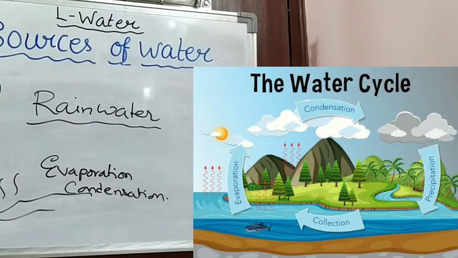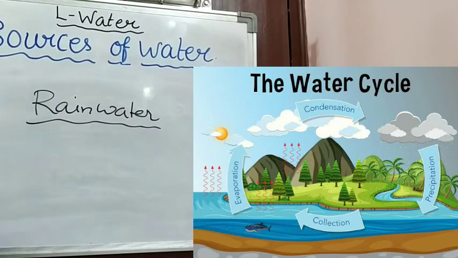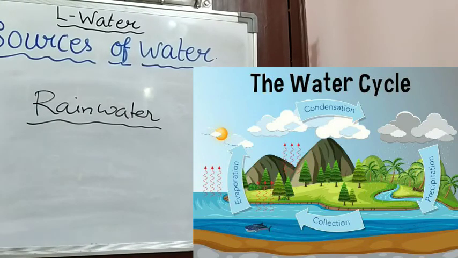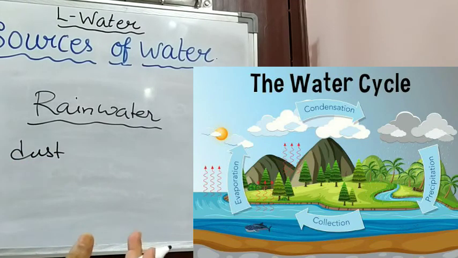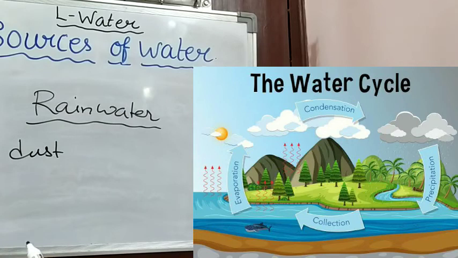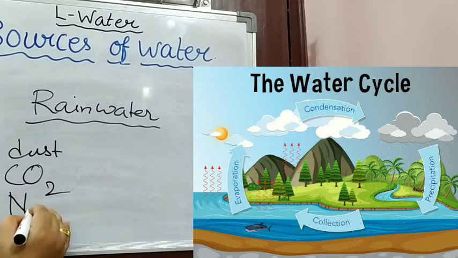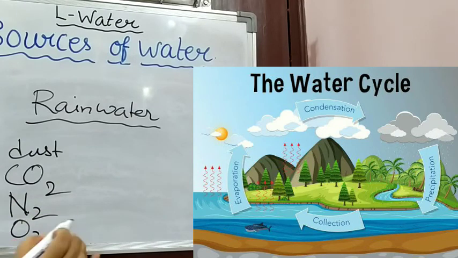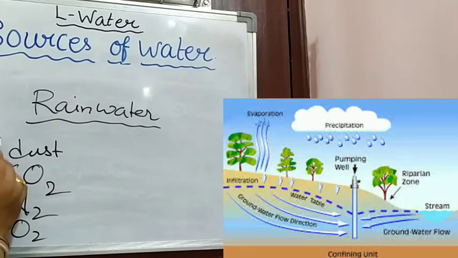Now, what are the impurities normally present in rainwater when it falls down? It contains only a few impurities because it crosses the air. When it crosses the air, it picks up dust, because you know air contains dust and some gases. Air is a mixture of gases. What are the gases? Nitrogen, oxygen, and carbon dioxide. These are the three chief gases, and dust, present in rainwater.